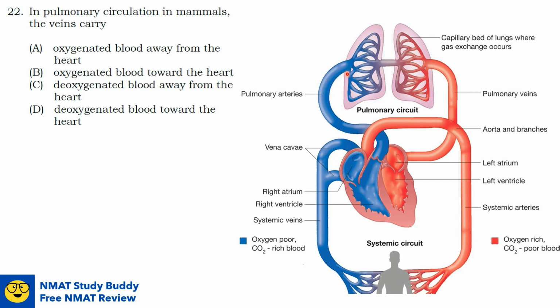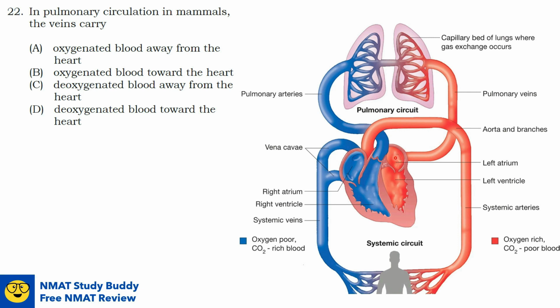These arteries lead into the right and left lungs, where the blood becomes oxygen-rich. Remember that gas exchange occurs in the capillary beds of the alveoli within the lungs. After this, the now oxygen-rich blood flows from the lungs back to the heart through the pulmonary veins, as you can see here. The oxygen-rich blood will now go to the left atrium.